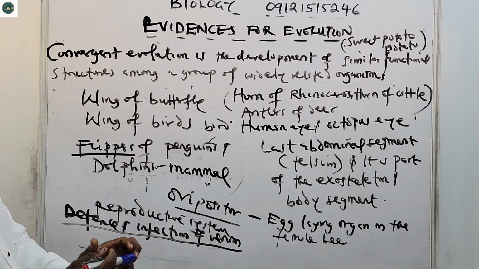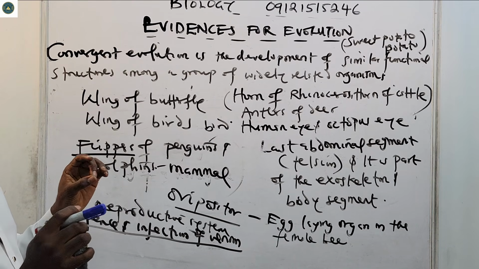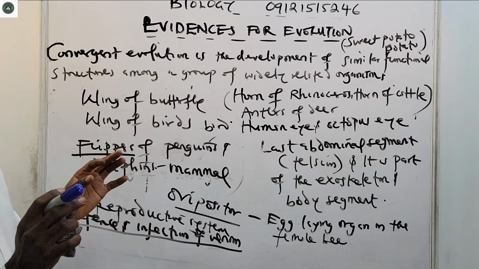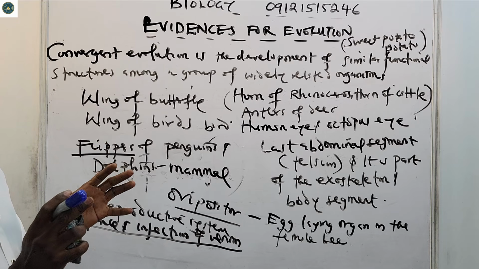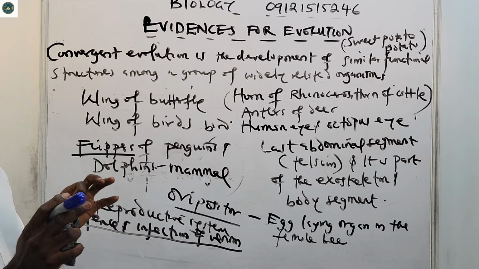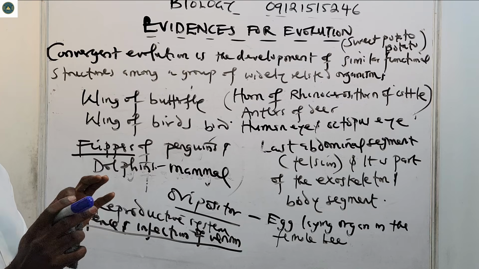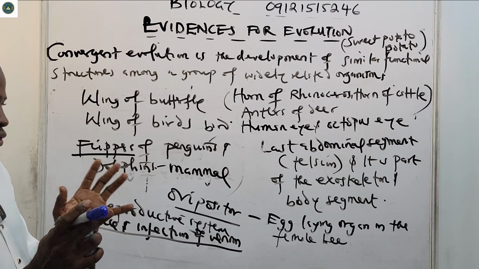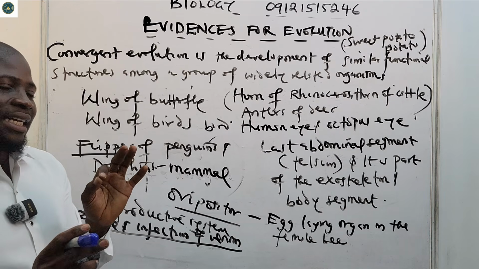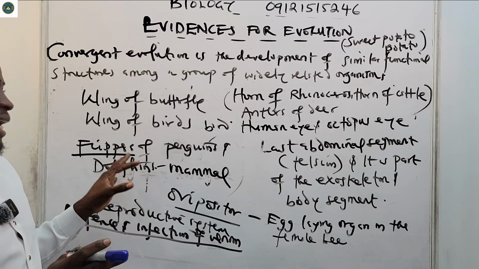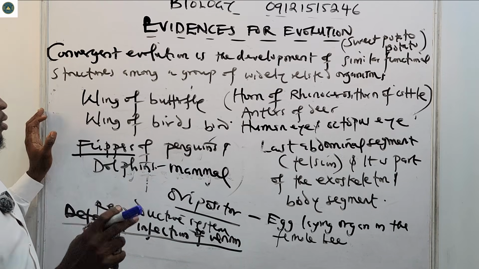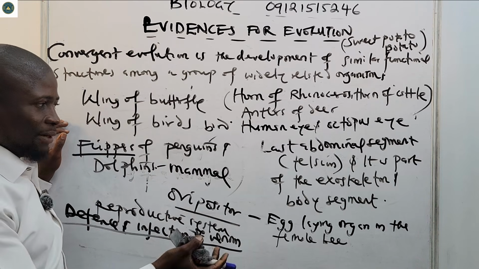So analogous structures have the same biological function, similar functions, but of course they have different anatomical structures. That is what analogous organ examples are, like we said.